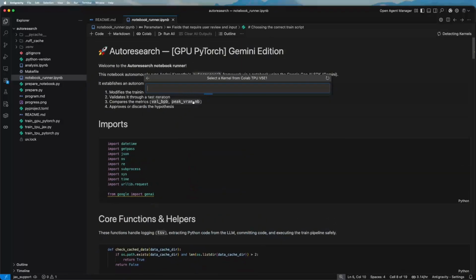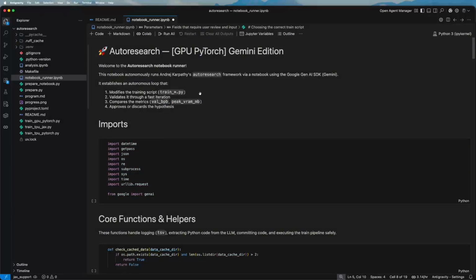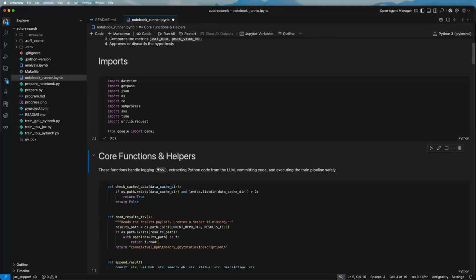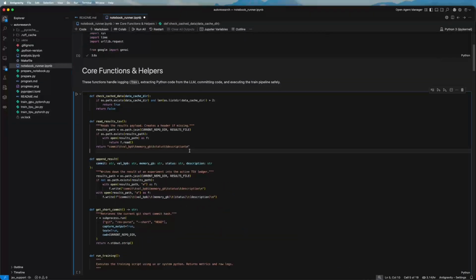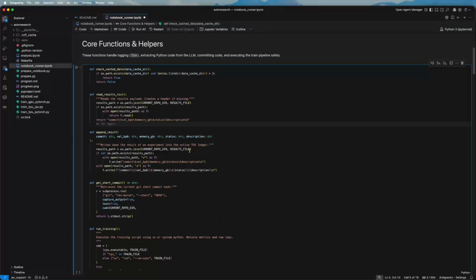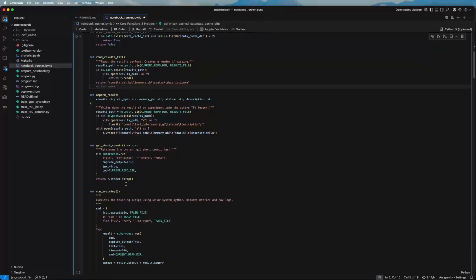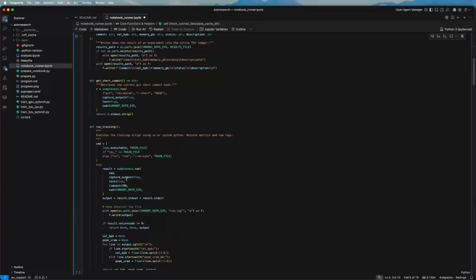Let's wait a little bit until it connects, and I will go through each one of the steps. So for the kernel, let's of course select Python. And after a couple of minutes, maybe actually after a couple of seconds, it will start. Yeah, so it's already running on the TPU using Python. So let's start with the imports. Here it's basically some core functions, some helper functions, something related to running commits on Git and the actual training run that happens here.